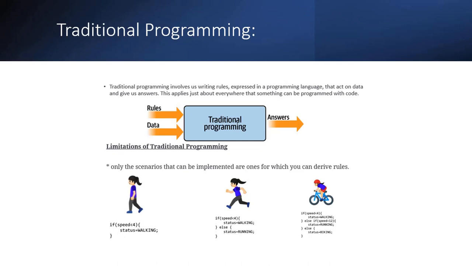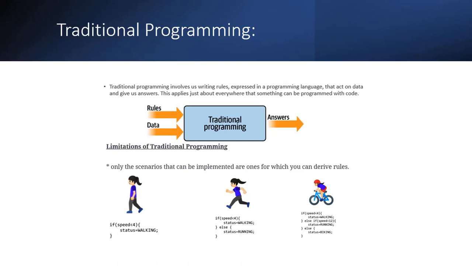But when it comes to niche scenarios, like if I want to understand whether the person is playing cricket or playing golf, then this logic won't work. Again, we have to rewrite new logic in order to find out whether the person is playing cricket or playing golf. So this is where machine learning works wonders.